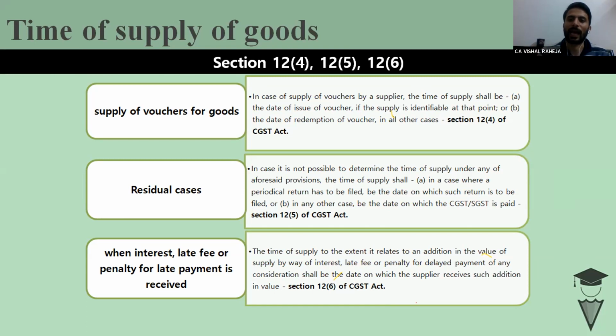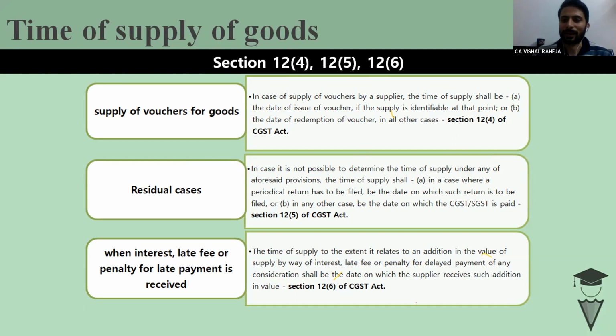They have taken the help of section 12(4) in coming to this conclusion, saying that where the supply has been made by the supplier of the vouchers, and the person has concrete knowledge that this voucher would be redeemed for this much amount of goods or money, that would be the time of supply.